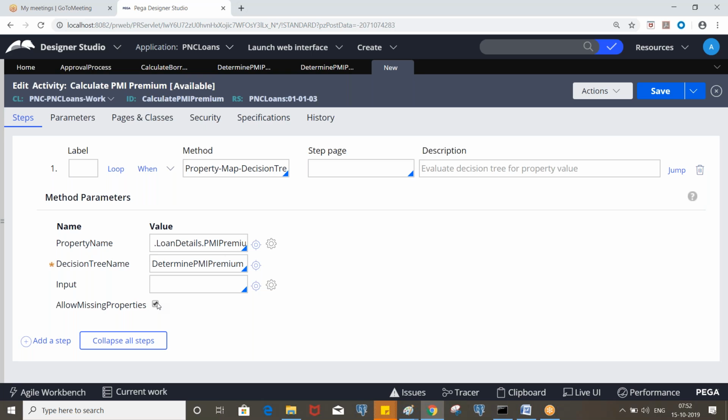Okay. And we can also call a decision table or tree in the data transform by using a function. We have a function called obtain value, where you need to pass the decision table and the parameter allow missing properties. If you put true, that means the checkbox is enabled. If you put false, disabled, like that. Okay. Any question here?